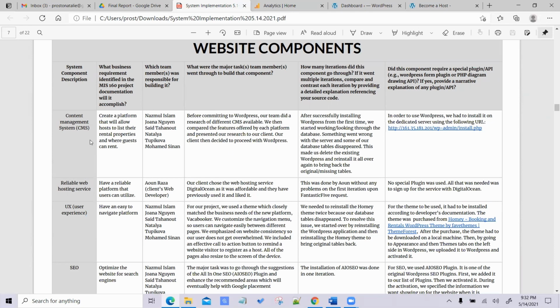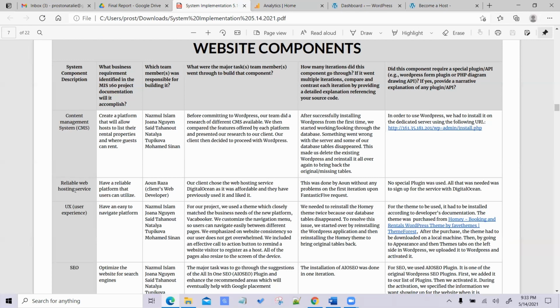When it comes to the CMS, it's a platform that allows you to prepare and build your website. Initially, we did research on the different platforms available and presented our information to the client along with the features available and the pricing, and the client ended up going with WordPress simply because it was easy to maintain and the cost was bearable.